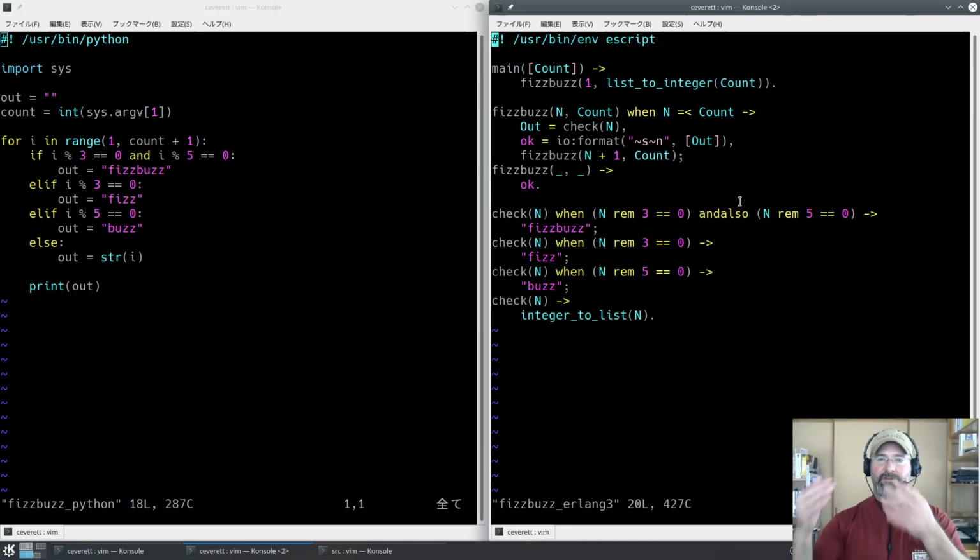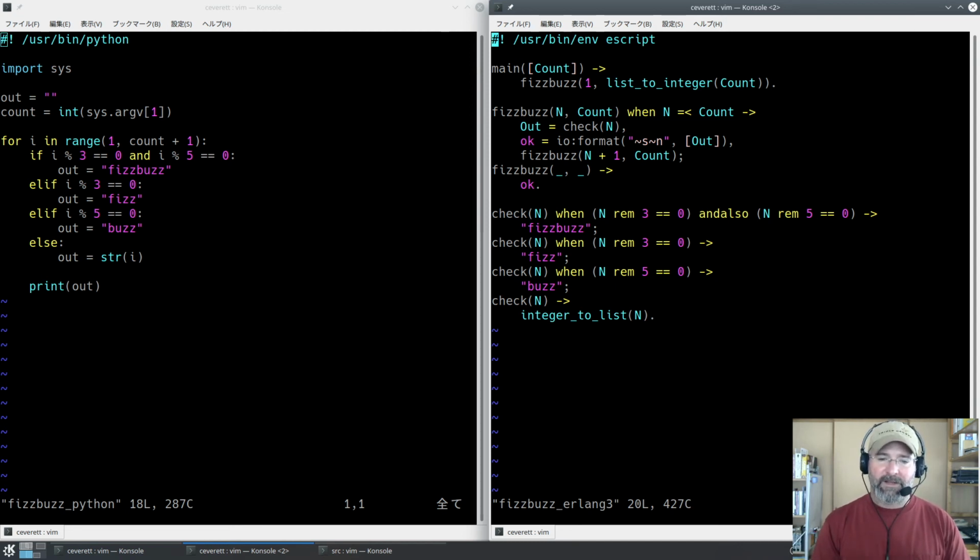You can also do this inside of a case because you can use guards, the when keyword. You can use guards inside of case statements. So sometimes that's the right way to do things. I prefer the original one that was back with the case statement, but style, whatever. This is just another way to do it.